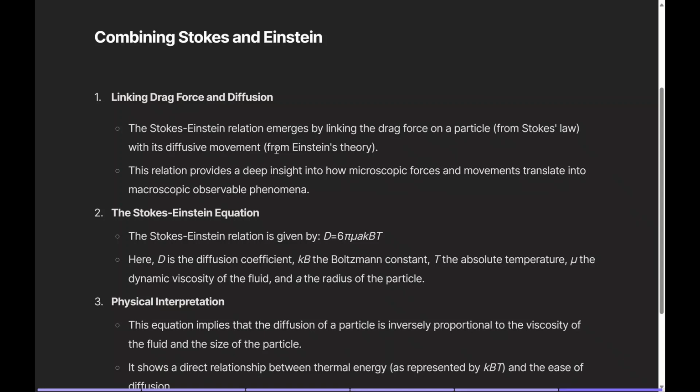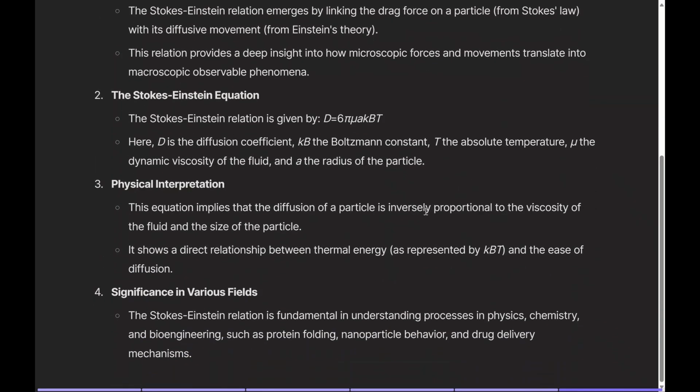A. Here D is the diffusion coefficient, kB is the Boltzmann constant related to temperature, T is the temperature, mu is the fluid's viscosity, and A is the particle size, and this formula tells us how fast particles spread out in a fluid based on temperature, fluid thickness, and particle size. And this is how combining different scientific ideas gives us a better understanding of natural phenomena like how medicine disperses in the body or how pollutants spread in the air.